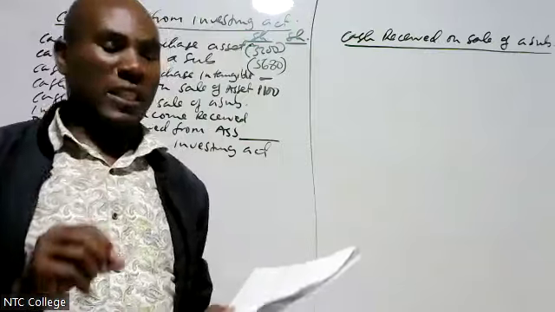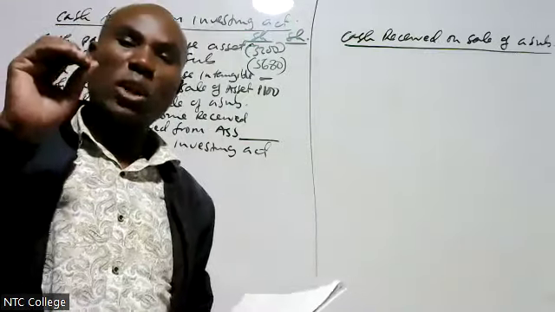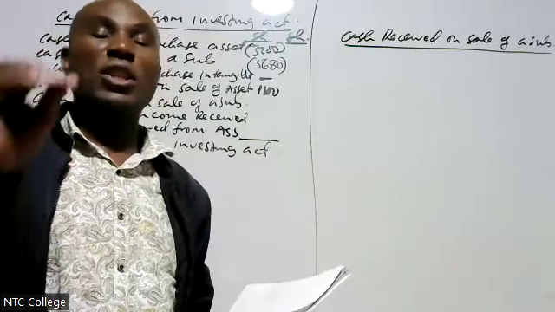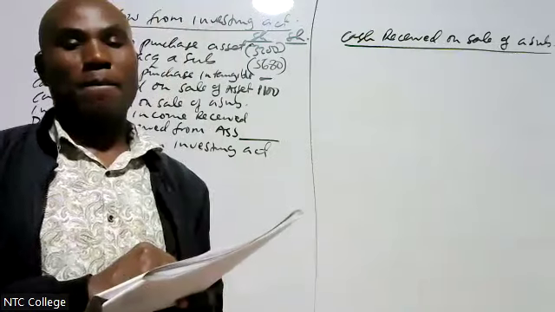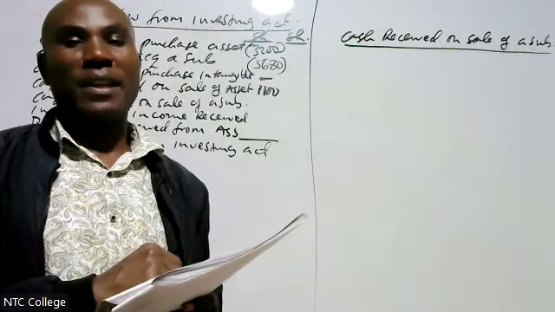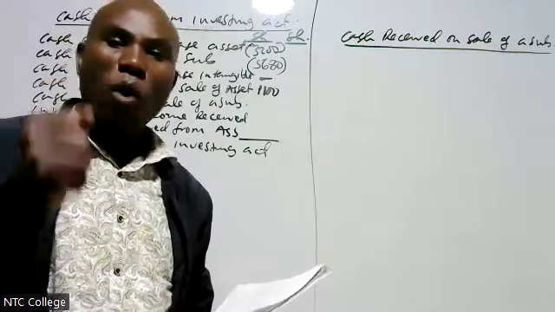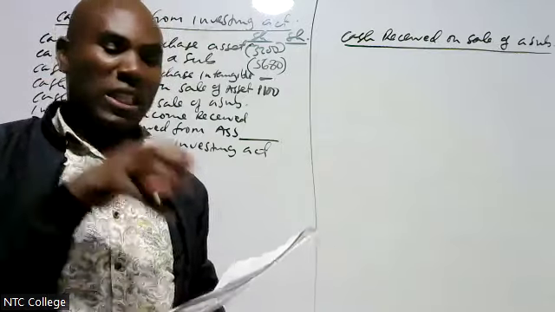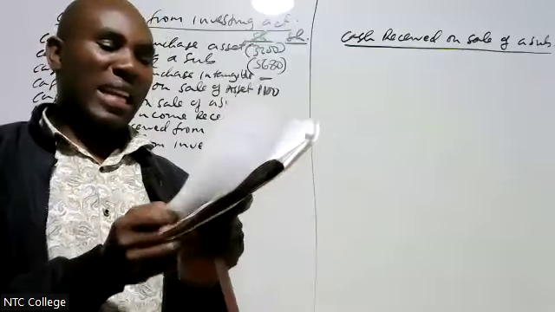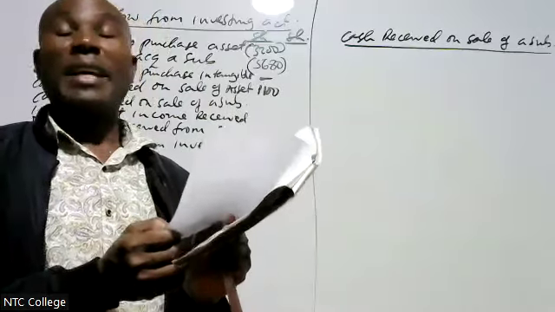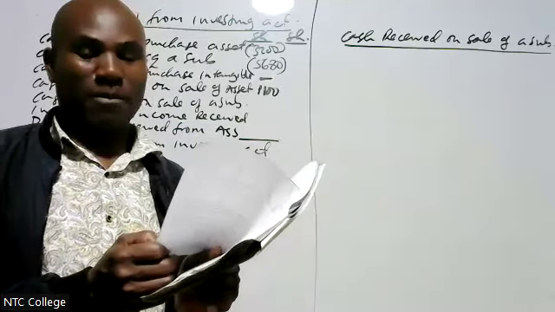Now, listen to this. Examiner, in this question, he did not give us how much did we receive on sale of this subsidiary. Listen very carefully, my dear friends. Examiner did not give us how much did we receive on sale of this subsidiary. But what examiner did, when you check in the income statement, he gave us the gain on sale of a subsidiary.